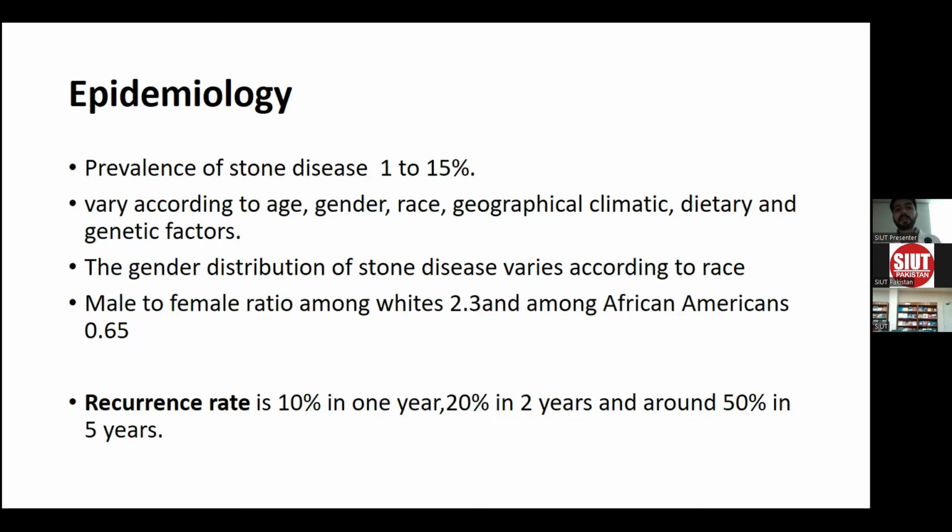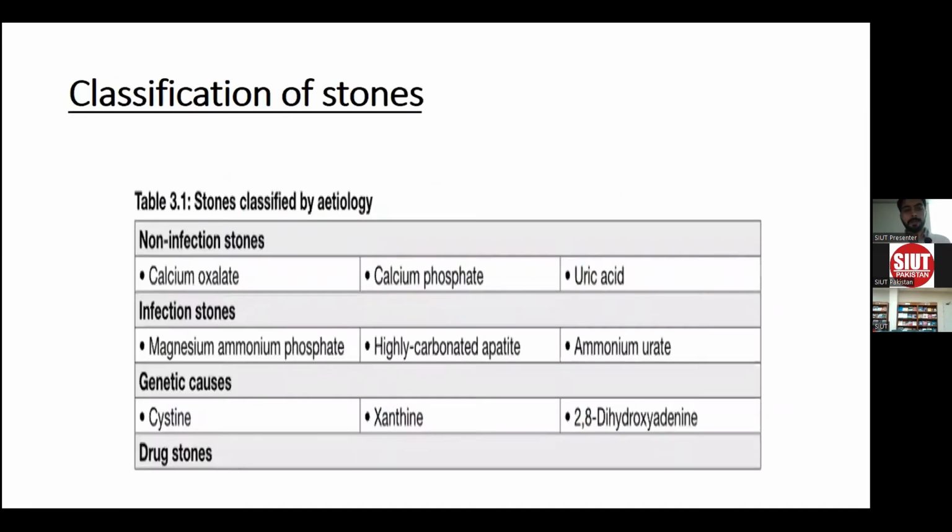The recurrence rate of stone is almost 10% in 1 year, 20% in 2 years, and around 50% in 5 years. So a person with a history of stone has an increased risk of recurrence.